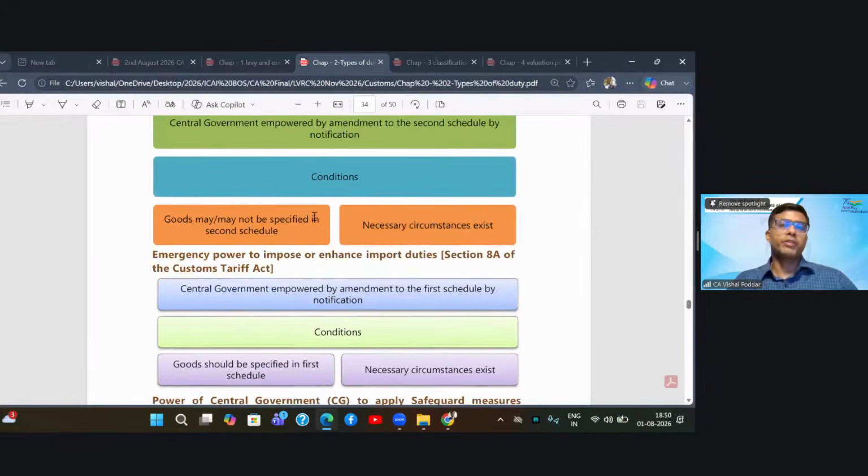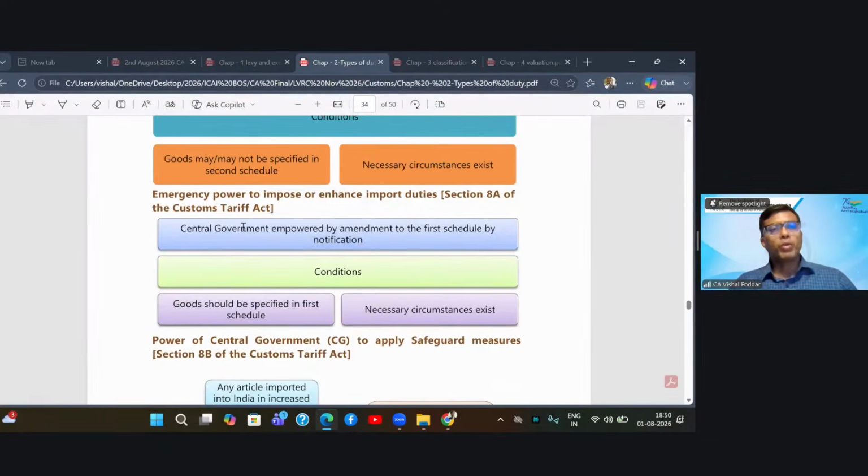What is the difference between these two emergency powers? In case of export duty, even if the goods were not originally specified in the second schedule, emergency power can be used to add a new commodity in the export schedule. But for import, the commodity should already be present in the first schedule. You cannot add a new commodity using your emergency power. This is a very important difference to be noted.